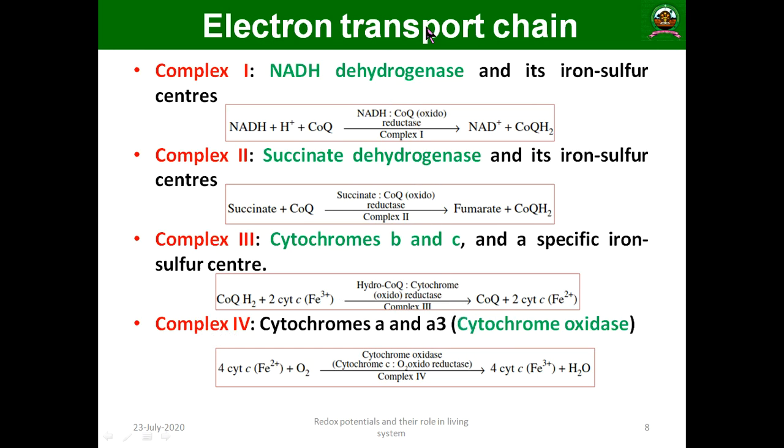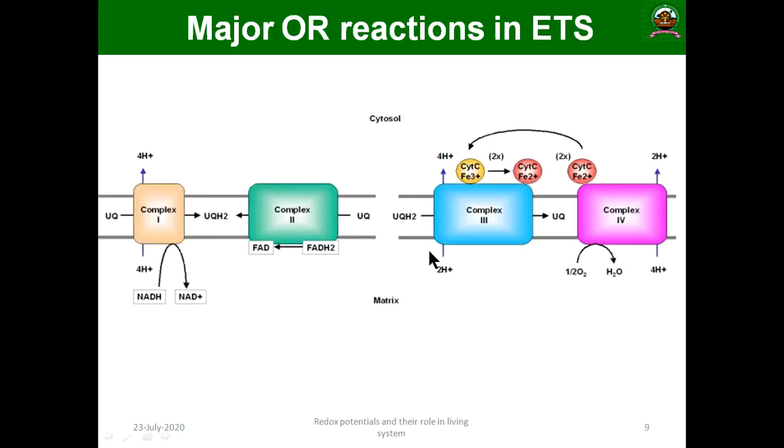So the first three are oxidoreductases. Their reduction is happening, and here oxidation is happening. So for cytochrome C Fe2 plus, in the presence of oxygen, the cytochrome oxidase will play a role, and 4 cytochrome C Fe2 plus is converted into Fe3 plus, and water is formed. These are the 4 important complexes that play a very vital role in the electron transport system.